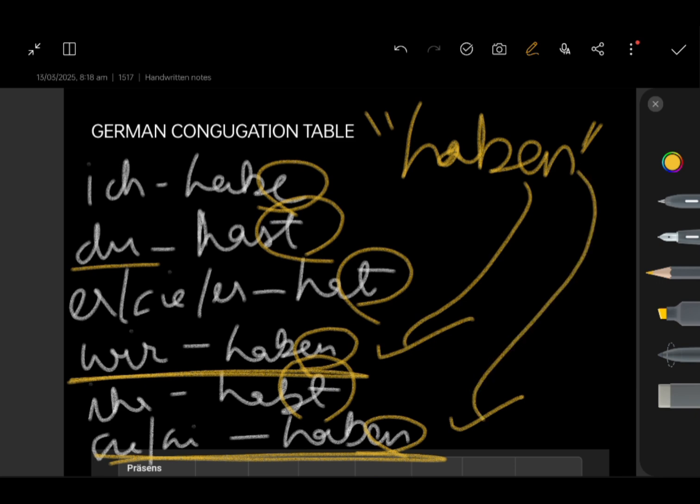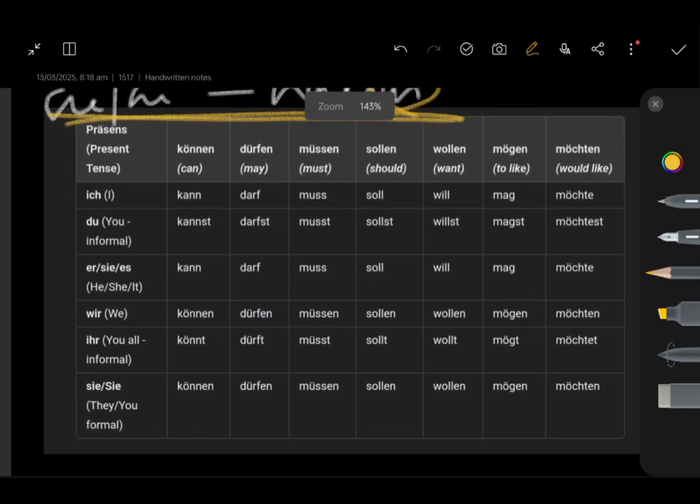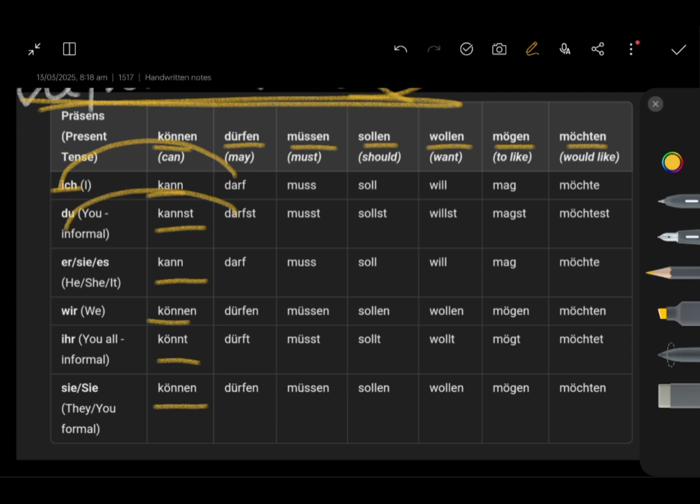Now, there's a slight variation in how modal verbs are conjugated. So for that, let us look at this table. You could take a screenshot if you want to, because this is very, very useful for you. Let me explain. Können, dürfen, müssen, sollen, wollen, mögen, möchten. Ich kann, du kannst, er/sie/es kann, wir können, ihr könnt, sie können. Ich darf, du darfst, er/sie/es darf, wir dürfen, ihr dürft, sie dürfen.